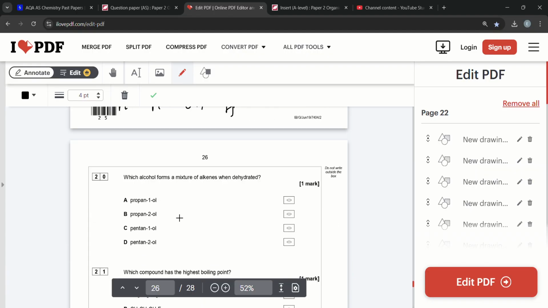CH3OH. Which alcohol forms a mixture of alkenes when dehydrated? Obviously, dehydration forms alkenes from alcohols. Definitely not going to be propan-1-ol or propan-2-ol, because they're just going to form one alkene in this case. The first carbon, in this case the second carbon, not going to form a mixture of alkenes. So it's either between pentan-1-ol and pentan-2-ol. The answer is going to be pentan-2-ol.